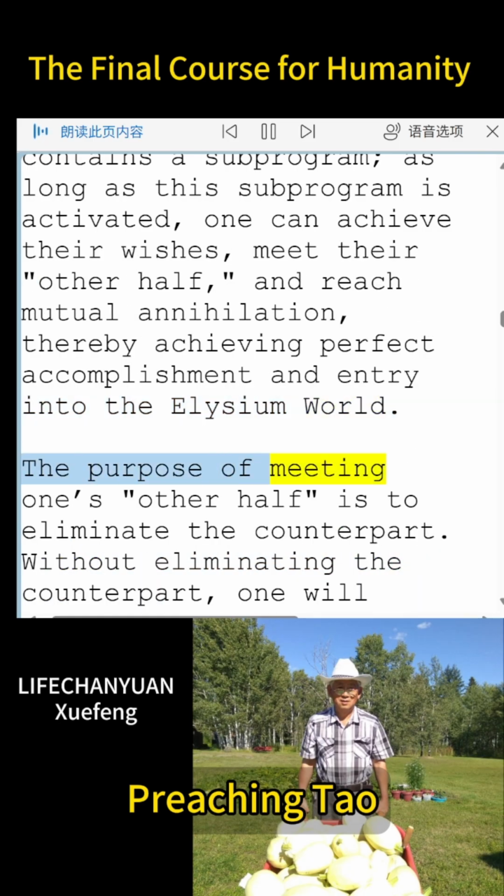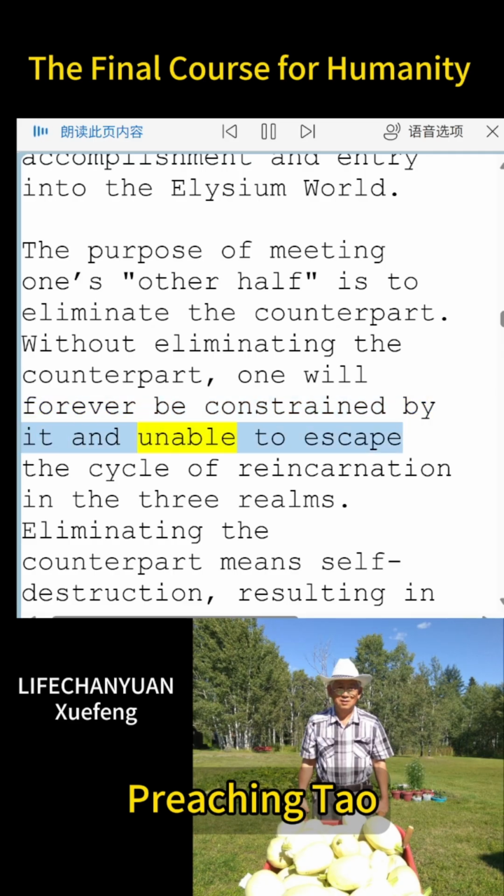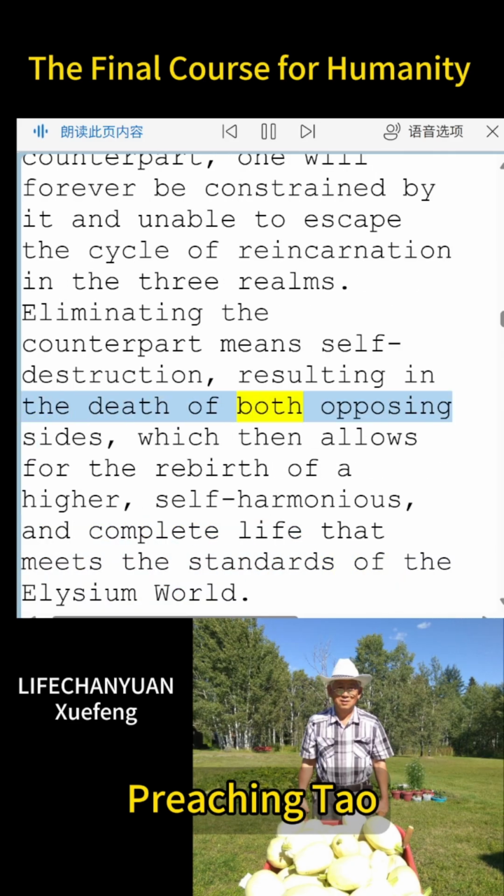The purpose of meeting one's other half is to eliminate the counterpart. Without eliminating the counterpart, one will forever be constrained by it and unable to escape the cycle of reincarnation in the 3 realms. Eliminating the counterpart means self-destruction, resulting in the death of both opposing sides, which then allows for the rebirth of a higher, self-harmonious, and complete life that meets the standards of the Elysium world.